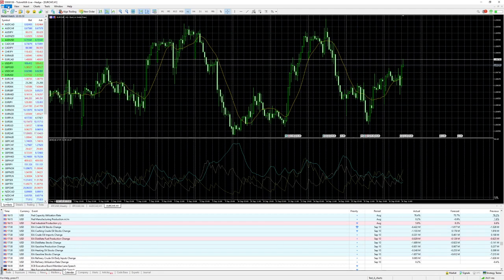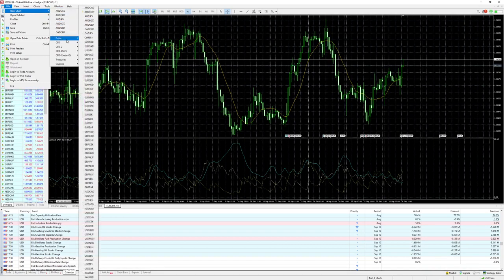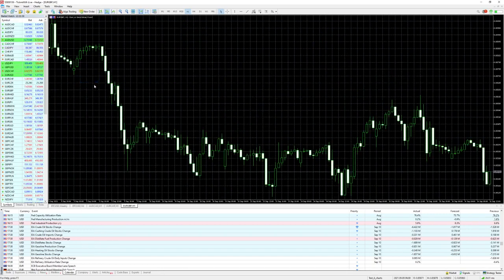You see here the file field. It's the first menu, and it's self-explaining. New chart means what it is: you can open a new chart. You can for example use one of these over here, or you click on FOREX, and for example, what do we have here? Euro, Great Britain Pound. And then you see here the Euro, Great Britain Pound chart. It's quite easy to open it, and we will come back to the charts in a few minutes.